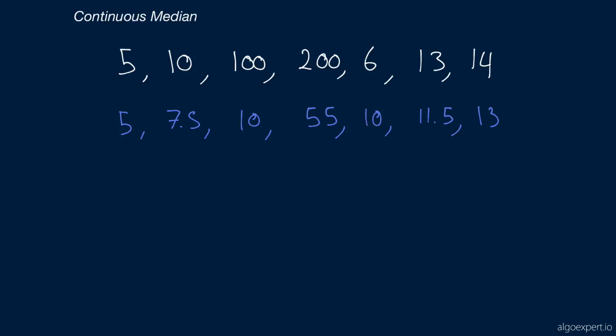So if we apply the logic that we mentioned before of having two heaps, a min heap representing the greater half of the numbers and a max heap representing the lower half of the numbers, what does it look like with these numbers? Well, we start by inserting the number 5. And so the first thing we're going to say is, okay, we're going to pick arbitrarily the first heap that we want to add 5 to. Let's just pick the heap of the lower half of the numbers. And we're going to add 5 to it.